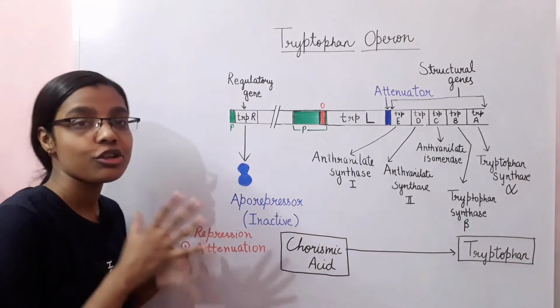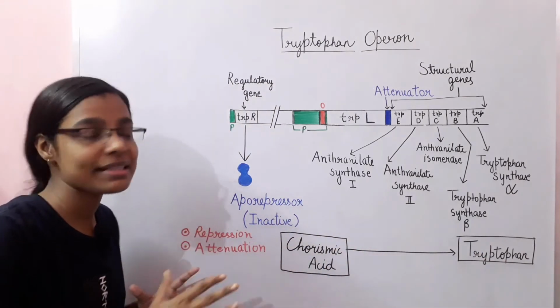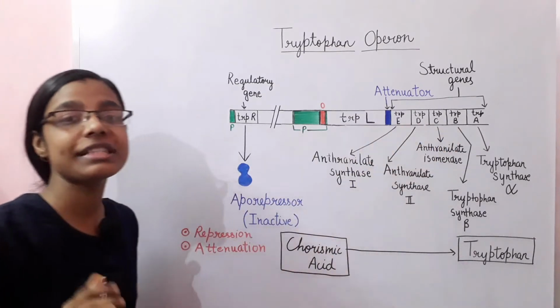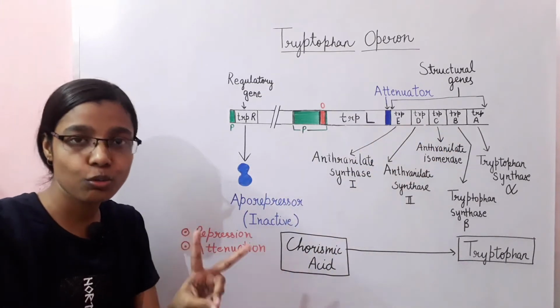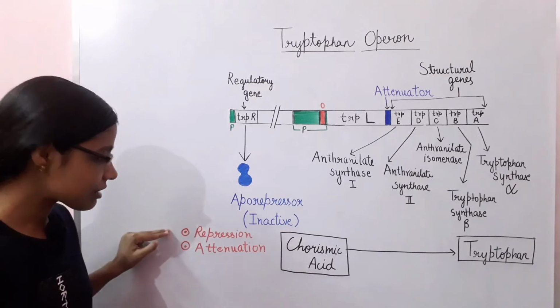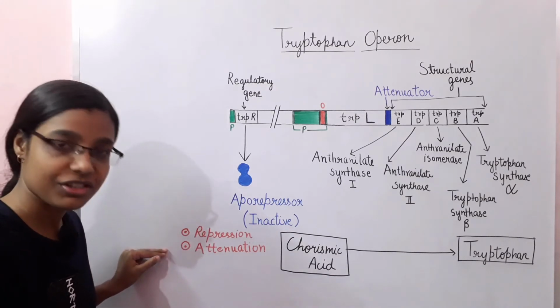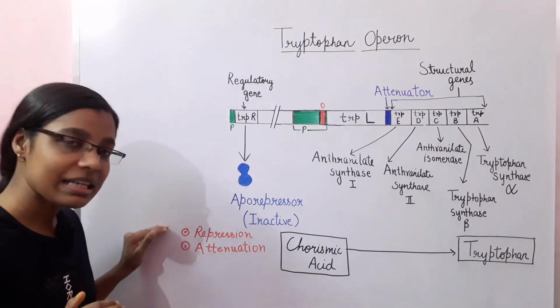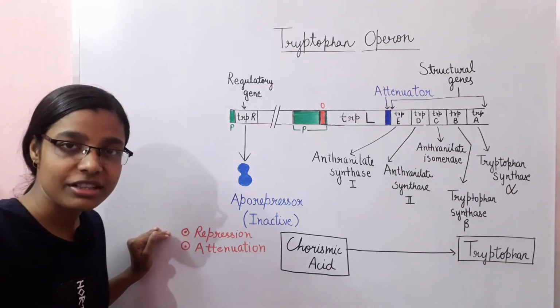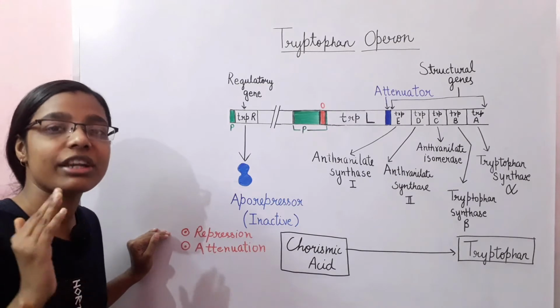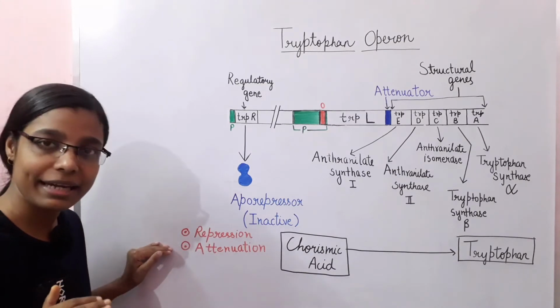Okay. So the transcription and translation of these structural genes can be regulated at 2 different levels. The first one is the repression and the second one is the attenuation. Firstly we will discuss the repression in this video, and later on in our next video we will discuss the attenuation.